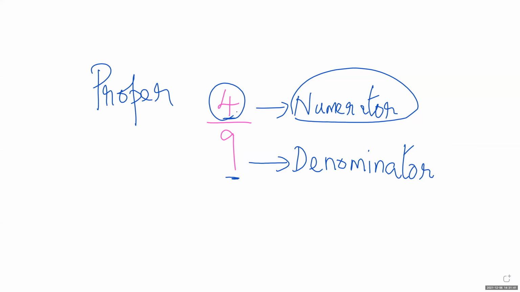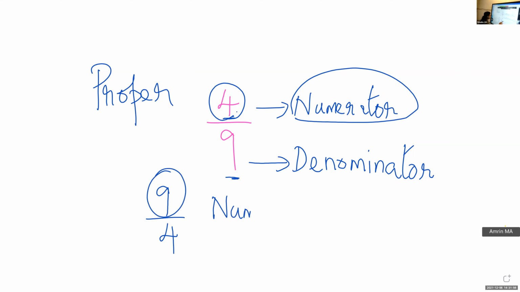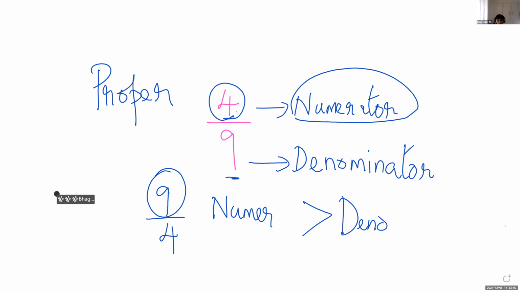So children, if I write 9 by 4, the same fraction, I just make 9 by 4. So here which is greater? Numerator. Very good. Children, numerator is 9. That is greater than the denominator. Such fractions, what will they be called?